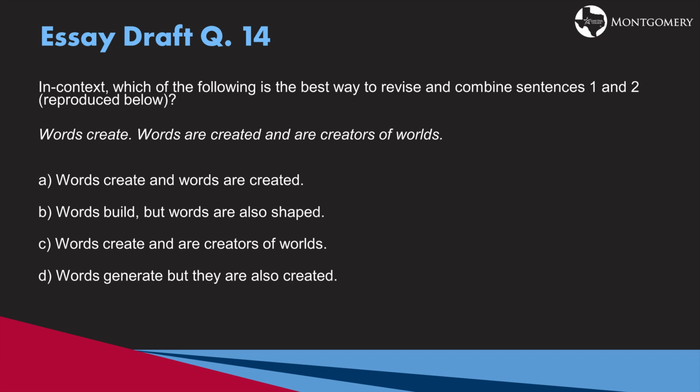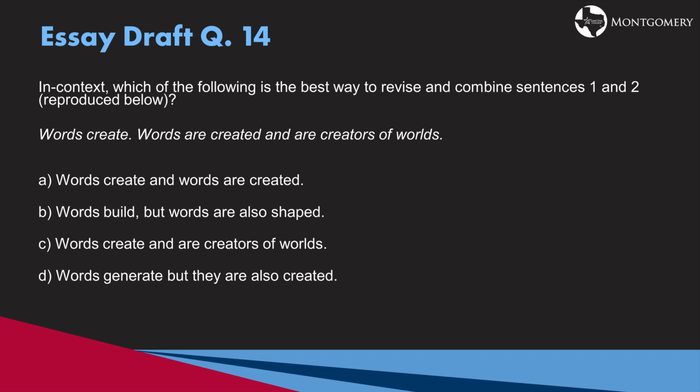Remember, as you're going through and looking very closely at all of the answers that you're provided with, you're going to be looking especially for any that have grammatical errors. So if you look at A, words create and words are created. These are both independent clauses and they have a coordinating conjunction combining them, but we don't have a comma, so we can cross that one off.